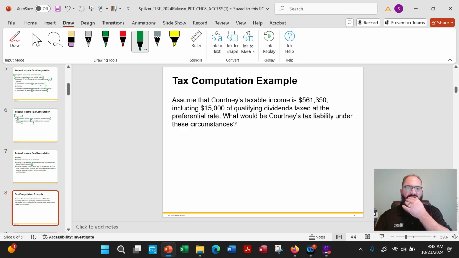So here's an example. Let's say Courtney's taxable income is $561,350, including $15,000 of qualifying dividends taxed at the preferential rate. What would Courtney's tax liability under these circumstances be? So they're just asking for a straight tax computation.